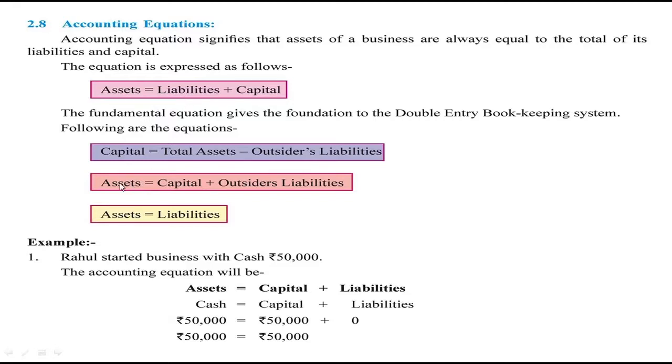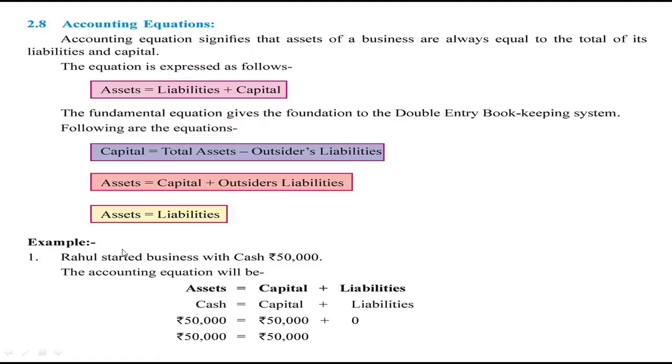In the same manner, assets is equal to capital. Same thing they have given again. Assets is equal to capital plus outsiders liabilities. So outsiders liabilities are like bills payable, creditors, then outstanding rent, outstanding salary. So normally always assets are equal to liabilities.